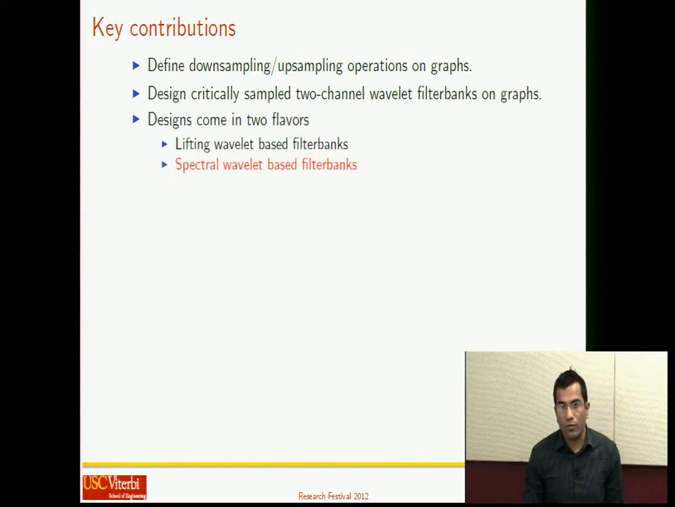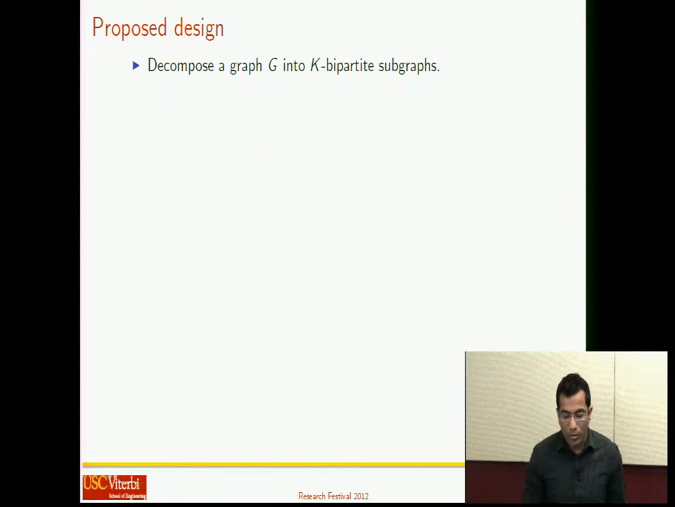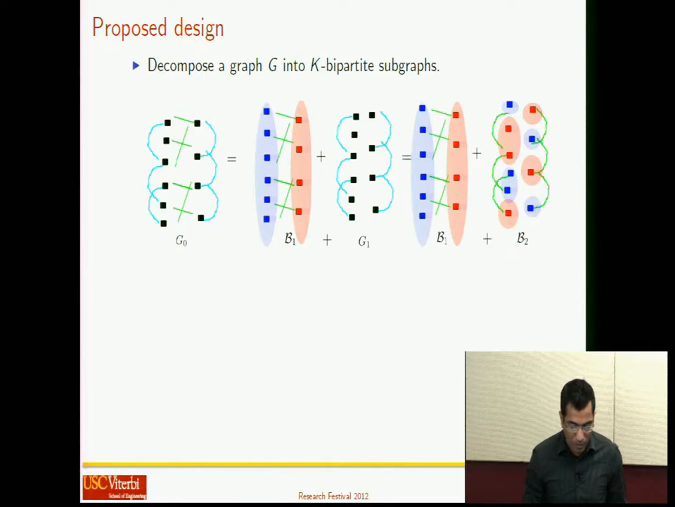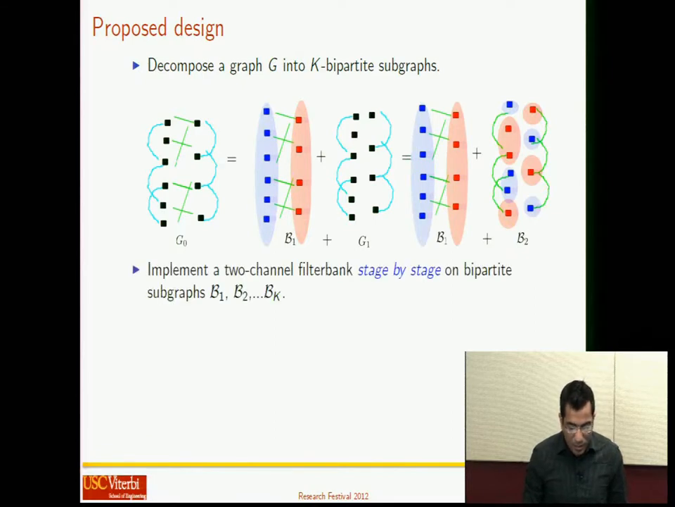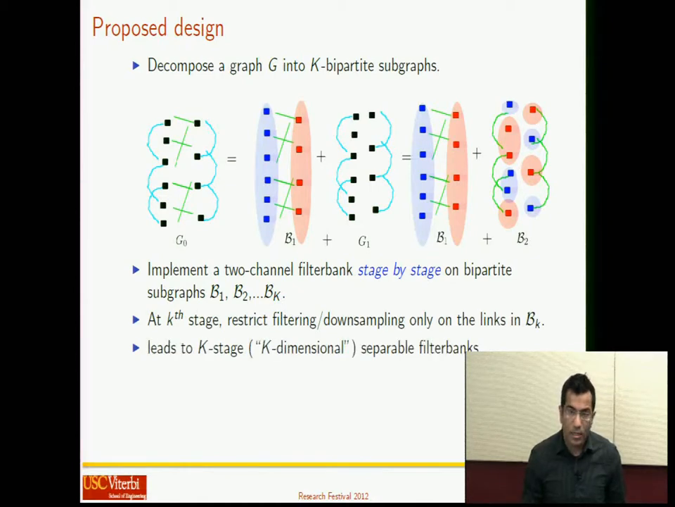The design comes in 2 flavors, and I'm going to talk about the second approach, which is the spectral wavelet based filter bank. The general idea is to, given a graph, decompose it into k bipartite subgraphs using an iterative decomposition scheme, the details of which I'll skip now. Given such a decomposition, I implement a 2-channel wavelet filter bank stage by stage on bipartite graphs B1, B2, ..., Bk, such that at the kth stage, I restrict filtering and downsampling operations only on the links in Bk. This leads to a k-dimensional separable filter bank.